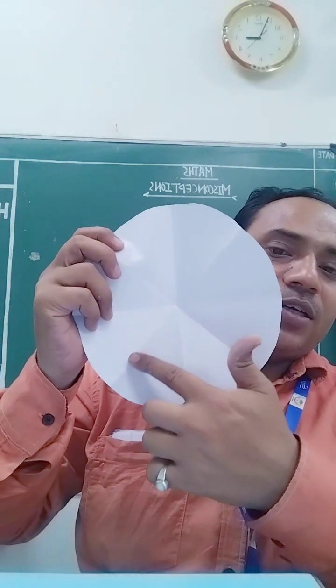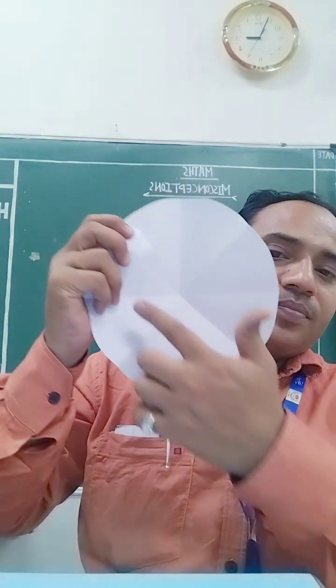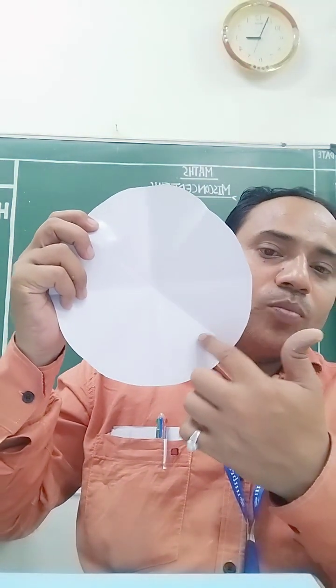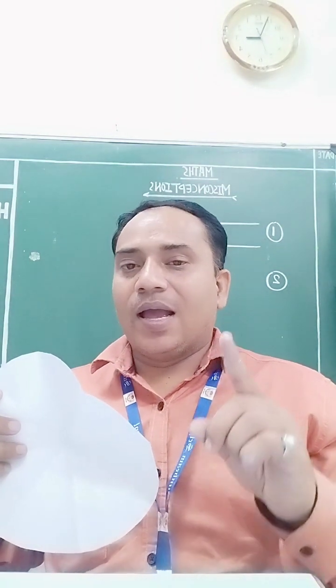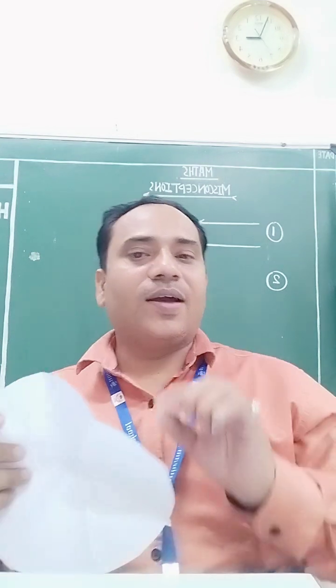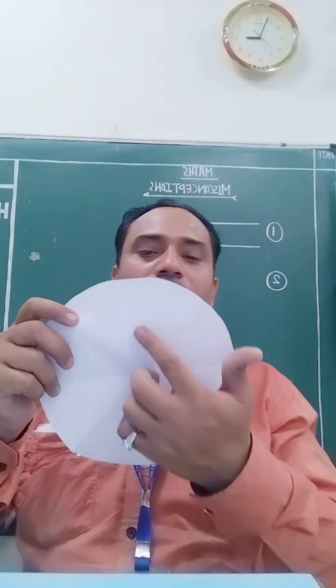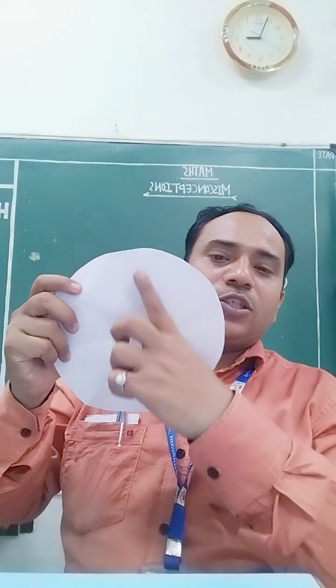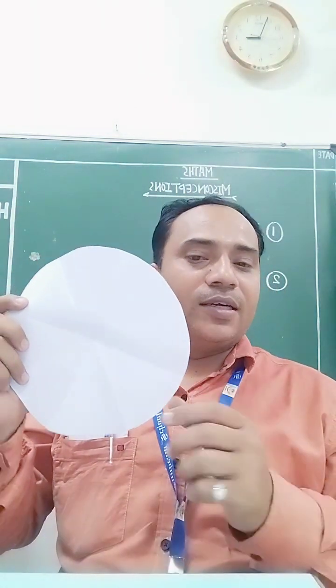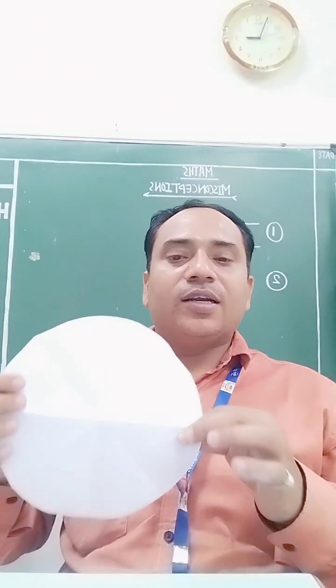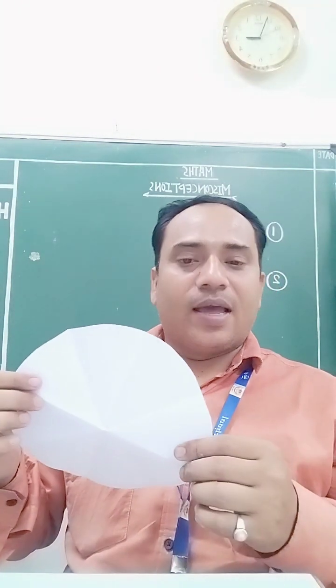These 4 are diameters because all are passing through the center. So by this activity, a student must learn that a circle has more than one diameter. Generally a circle has infinite diameters which pass through the center. The longest chord of a circle is always passing through the center. So by this activity, a student will understand that a circle has infinite diameters.